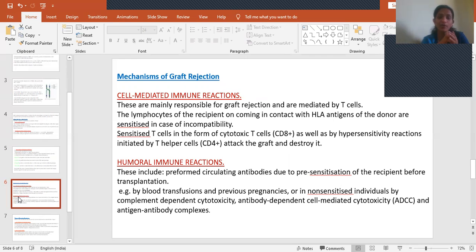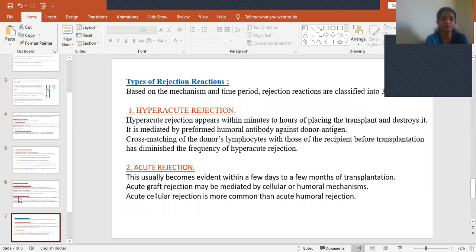Whatever circulating antibodies are there, due to pre-sensitization of the recipient before transplantation, will cause humoral immune reactions. For example, by blood transfusions, previous pregnancies, or non-sensitized individuals, through complement-dependent cytotoxicity, antibody-dependent cell-mediated cytotoxicity, and antigen-antibody complexes. So this is how humoral immune reactions take place.